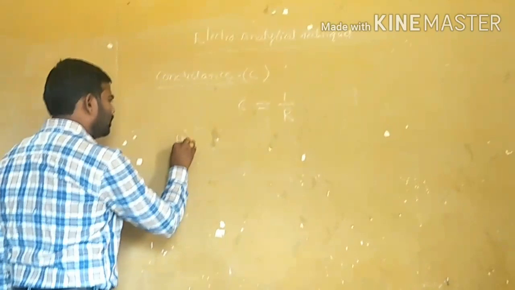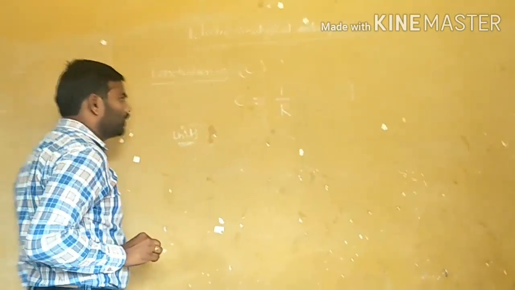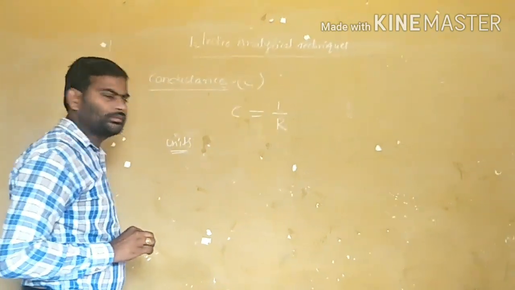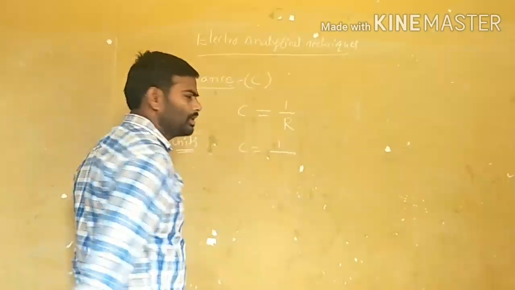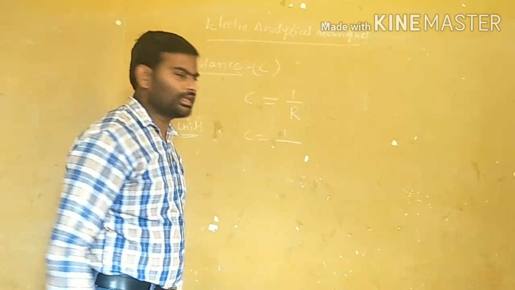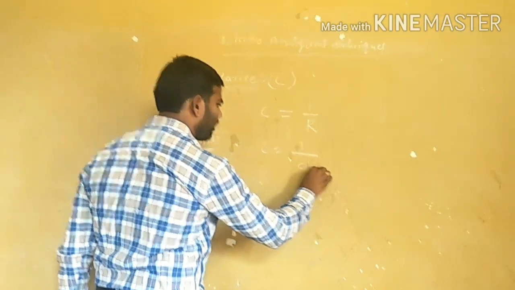Here, writing the units of conductance: C = 1/R, and the unit of resistance is ohm.